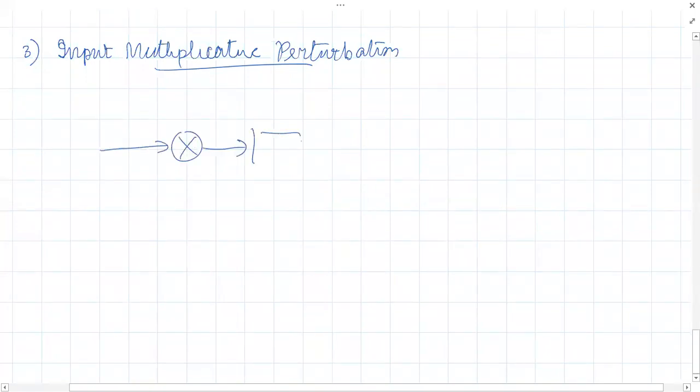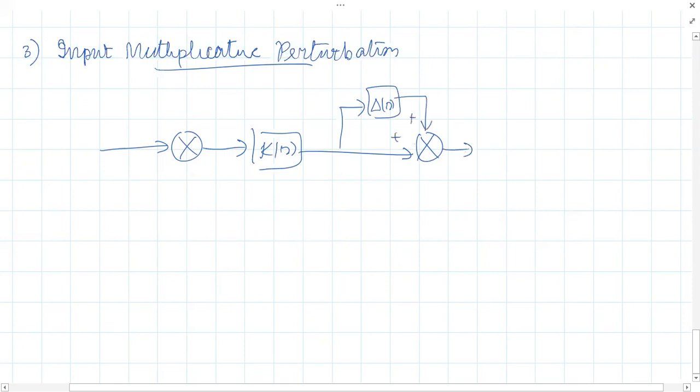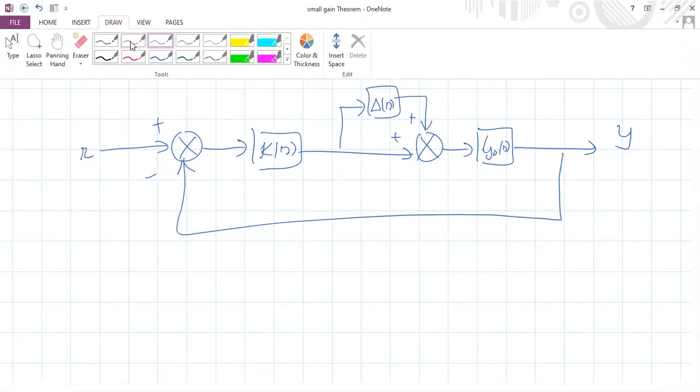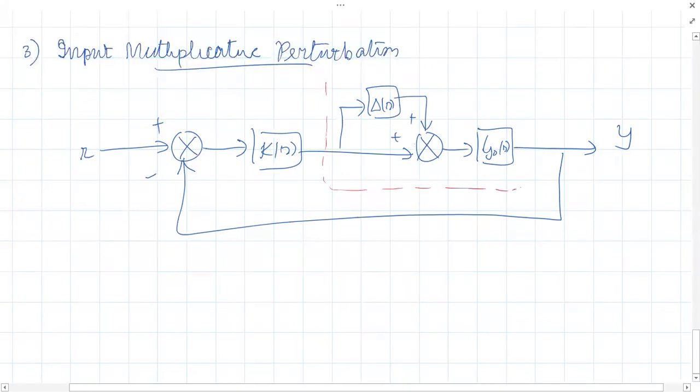We have a controller K. Here is the perturbation block, plus the nominal plant G naught of S. Okay, this is the output signal Y. This is unity feedback, plus minus R. So which is the perturbed plant? Perturbed plant means this entire thing, which includes the nominal model plus the perturbation, GP of S.